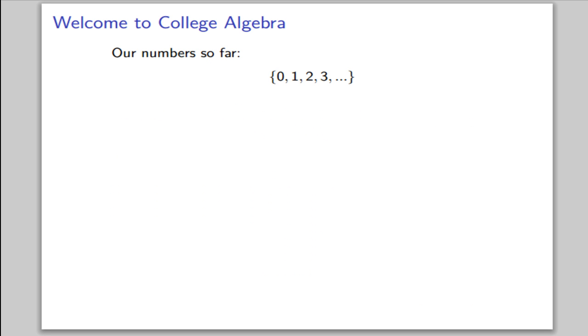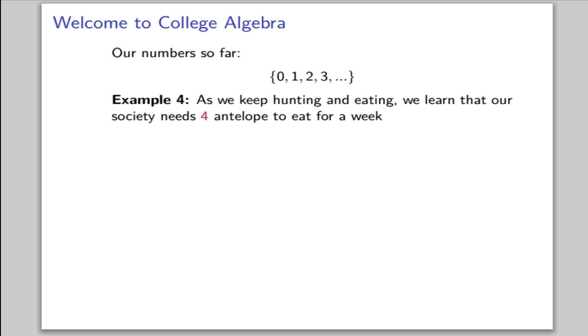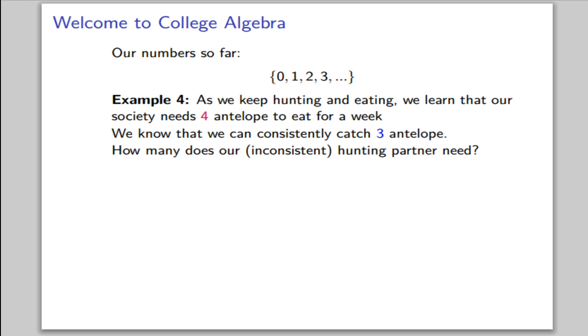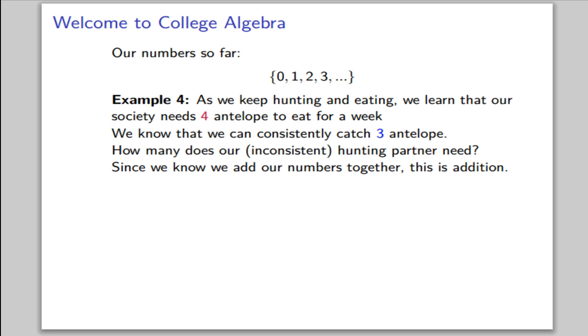Let's continue with our hunting example. As we keep hunting and eating, we learn that our society needs 4 antelope to eat for an entire week. We know that we can consistently catch 3 antelope. How many does our not so consistent hunting partner need? Since we know we add our numbers together, this is addition, but different than what we did before. Now the question we have is 3 plus what equals 4?